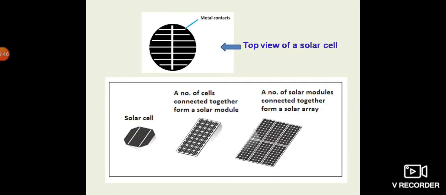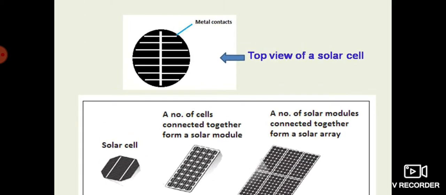Here in this figure you can see the top view of a solar cell. You can see the white lines here. The white lines are the metal contacts. Generally the metal is used depending on the work function. As you know, metal contacts can be of two types: ohmic contact and rectifying contact, and here we have to develop ohmic contact. So different metals are used. For example, one can use aluminium for establishing the metal contact. So here you can see the top view of a solar cell.